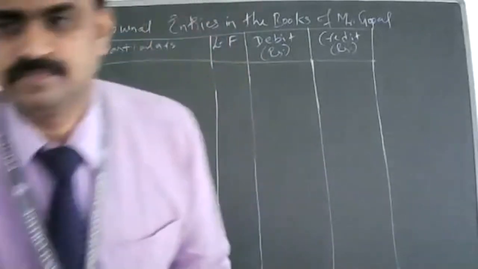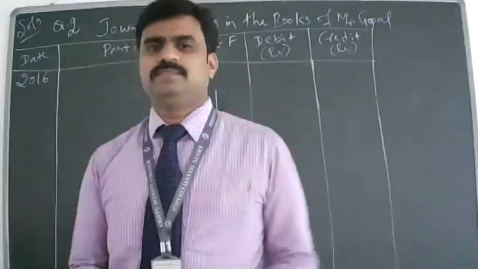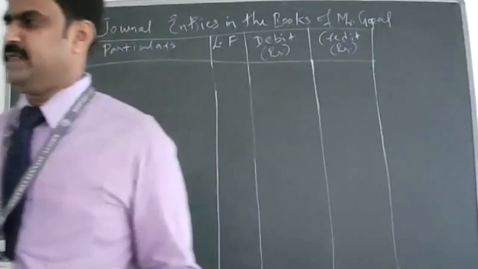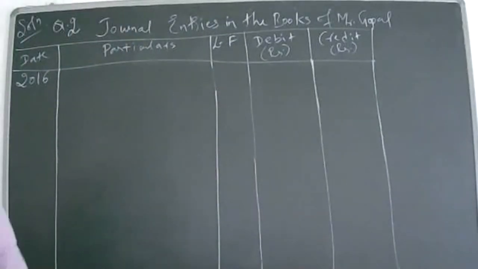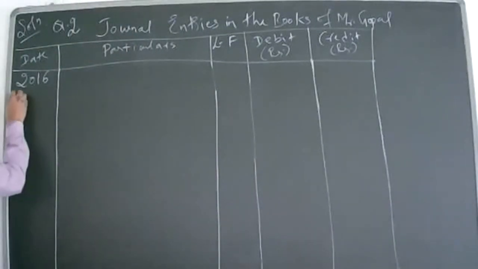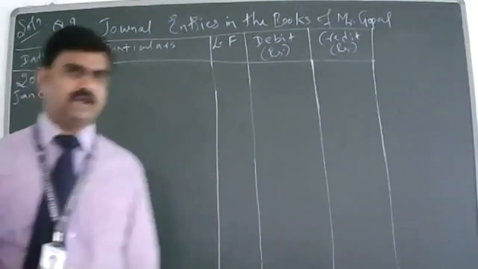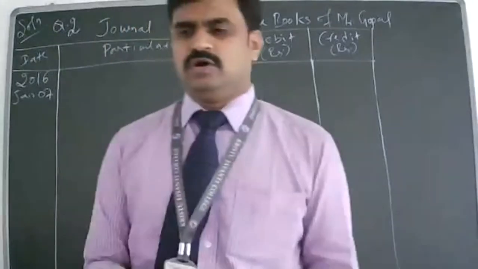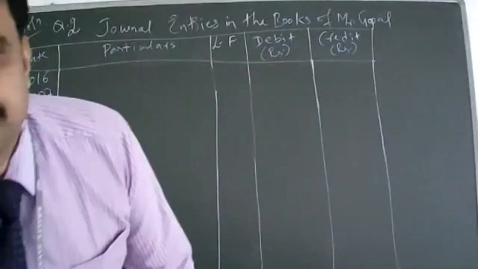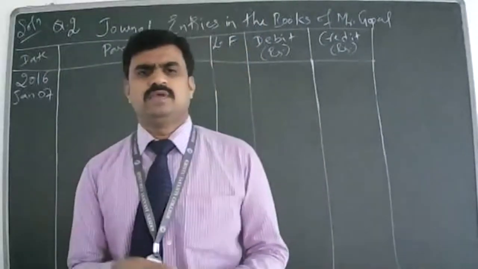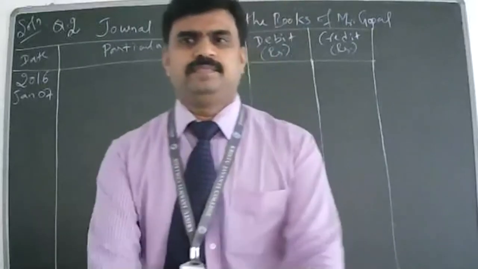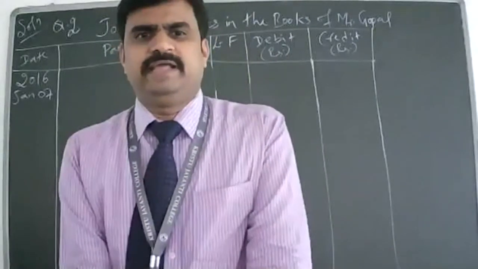Is it clear, students? Yes, sir. Write down the transaction. January 7th. So Murthy account and sales account. So Murthy account for debit or credit? Debit. Why are you debiting Murthy account?